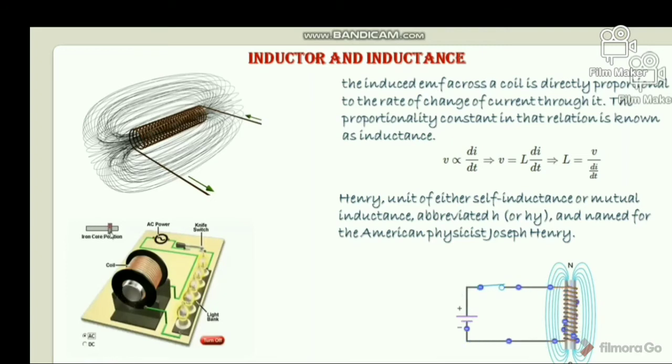So, the inductance of a coil due to current in another nearby coil is called mutual inductance, and the inductance of a coil or inductor due to its own current is called self-inductance.